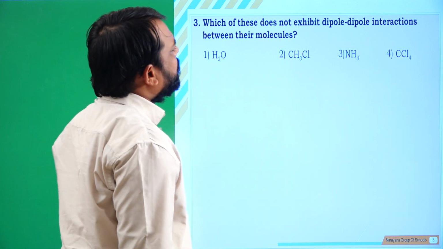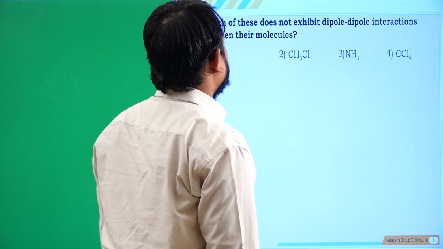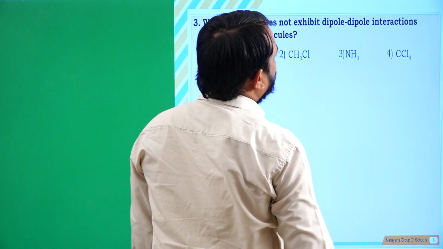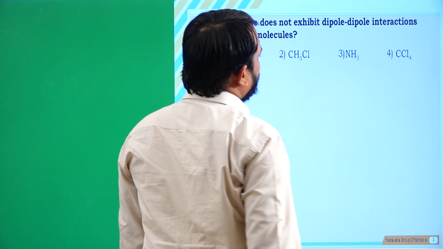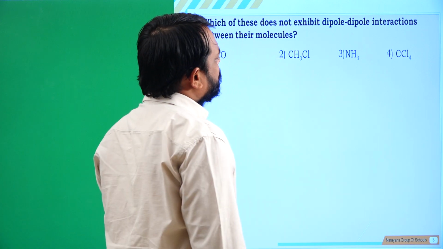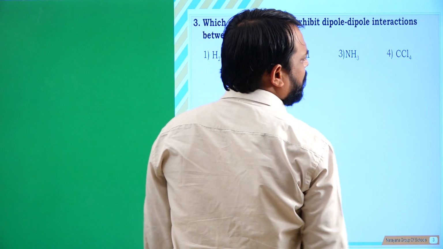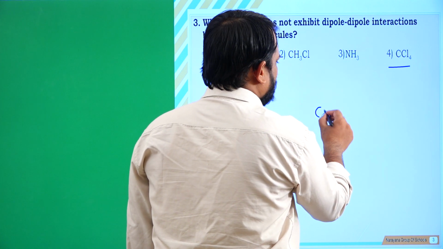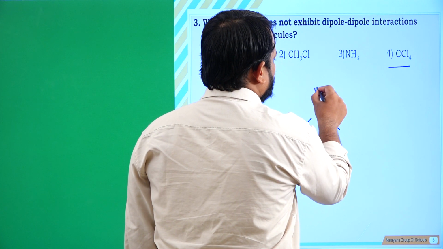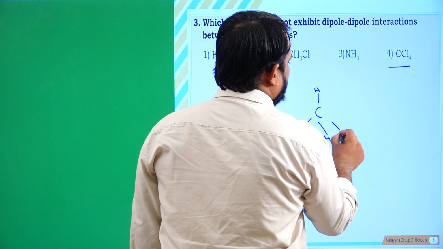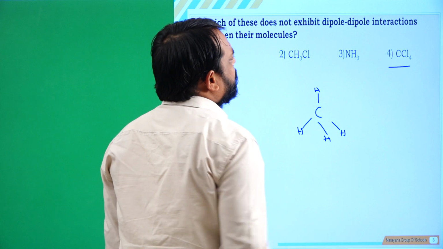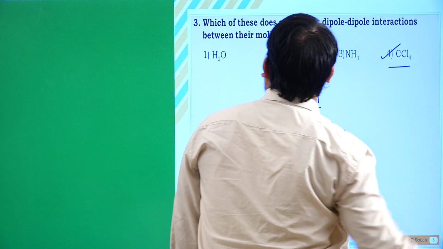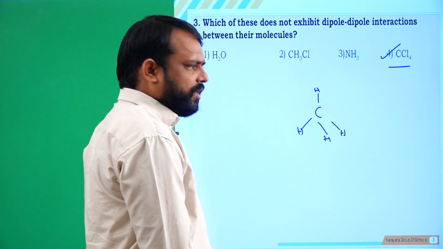And next, which of these does not exhibit dipole-dipole interaction between their molecules? Water is a polar compound, so here the dipole moment will be generated. CH3Cl also will generate dipole-dipole interactions, and ammonia also generates dipole-dipole interactions. But CCl4, as we just discussed, because of its tetrahedral structure, the total dipole moment will be 0. Dipole-dipole interactions will not happen. So which option is correct? Fourth option is correct. Then we will move to the next question.